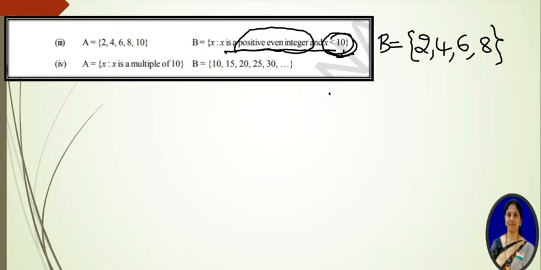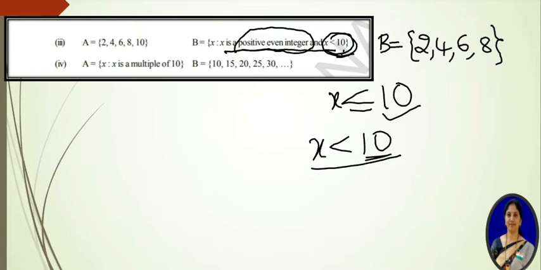The equal symbol is not there. If there is an equal symbol we can take 10. But here they have given only x less than 10. So no need to take this 10. Okay, less than 10 we have to write, so up to 8. Now observe the sets A and B. Can we say that both are equal or not? You have to give the explanation. Okay, and see the fourth bit.